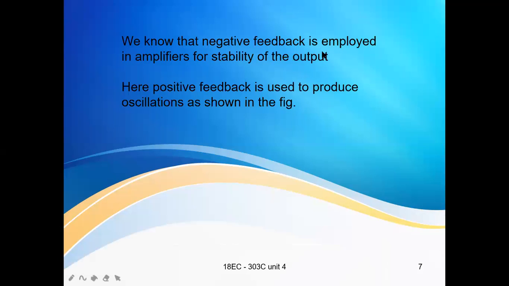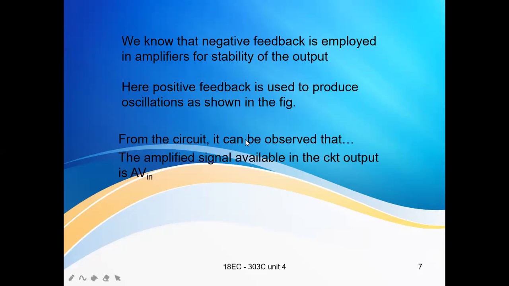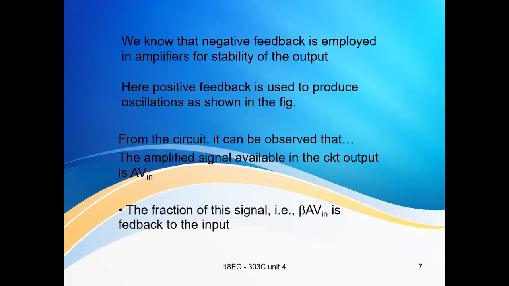Generally, in amplifiers, negative feedback is used for stability of the output. But here, positive feedback is used to produce oscillations. The amplified signal available at the circuit output is A into Vin. For the feedback, the fraction of the signal is beta times V out, where V out is A into Vin.